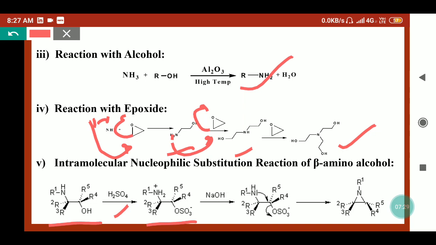So the monosulfate ester will form, which on further treatment with sodium hydroxide, what will happen? This is a base, so it will abstract this proton of the amine. RNH2 positive will convert into NH. So here nitrogen will have a lone pair, then this will attack on this carbon, and this sulfate will release in this step. So here the ring closure step will take place, and sulfate will release as a leaving group, and we'll get the aziridines.